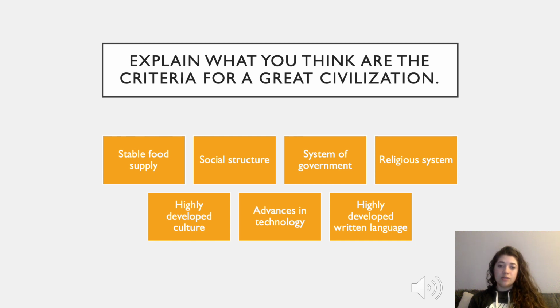Social structure is also really important. Without it, people are going to be doing whatever they want. I think this goes hand in hand with a system of government, structure, and rules. People need to be held accountable in the civilization for their actions, and everything just runs a lot smoother.